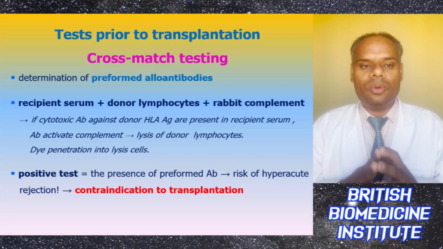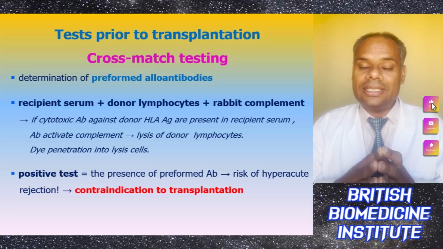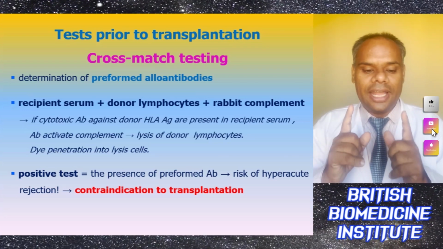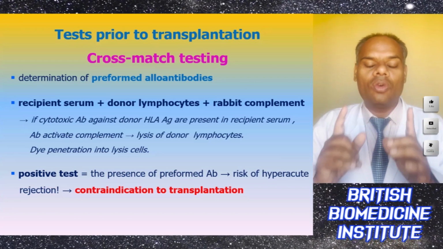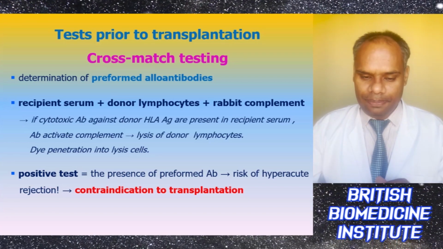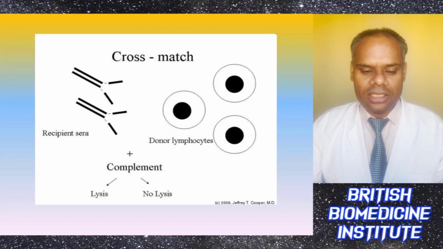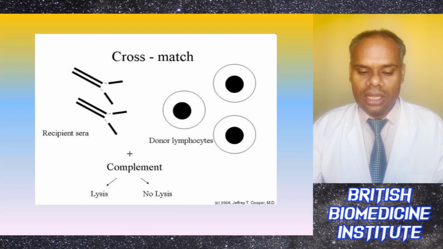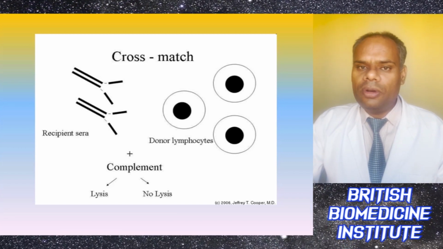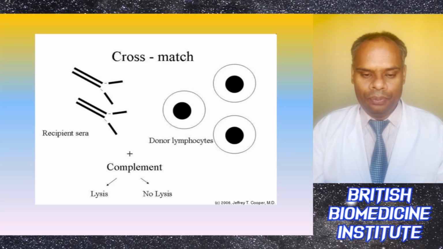And if there is a positive test, then the presence of the preformed antibody will increase the risk of hyperacute rejection, which can lead to contraindication of the organ transplantation. So under this diagram, there is a cross match between recipient sera and donor lymphocyte, and if there is a formation of complement, then it can lead to lysis or no lysis.